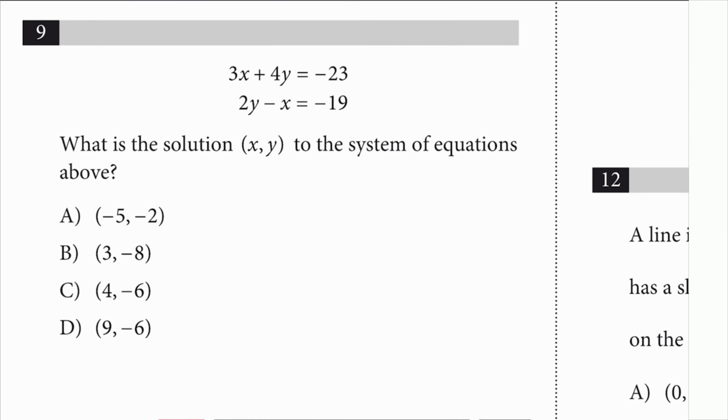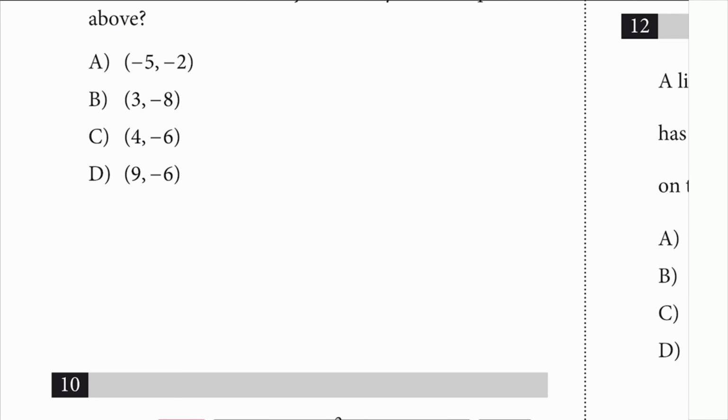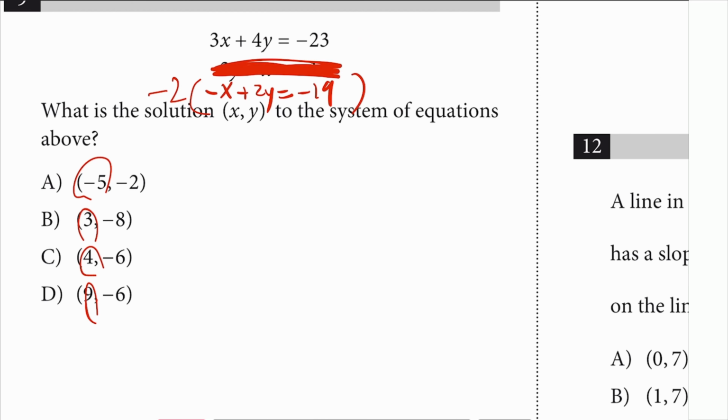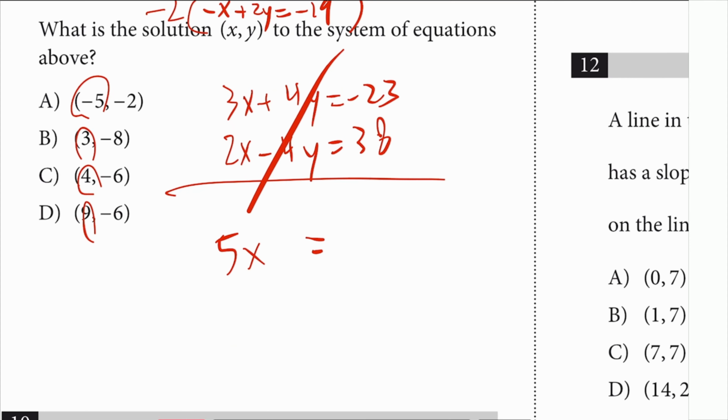Number 9. What is the solution? Yeah, you want to solve for X and Y. They kind of flip the y and the x, so I'm just going to rewrite that. Negative x plus 2y is equal to negative 19. I'm going to write it like this. And then, looking at the answer choices, I see 2 of the y's that are the same. So if I ever get that value, then I would have to pick again between C and D. So I'm just going to check for the x value, because they're all different. So I'll solve for the x. I'll multiply this by negative 2. So then you take that same thing. 3x plus 4y is equal to negative 23. And then there will be positive 2x minus 4y is equal to 38. Cancel that. 5x is equal to 15. So x is equal to 3. Enough is enough.